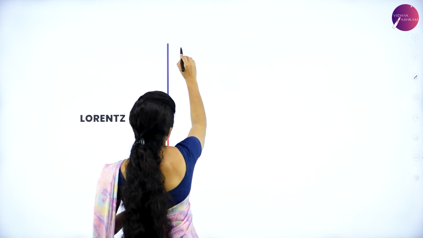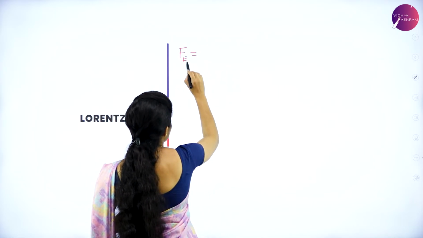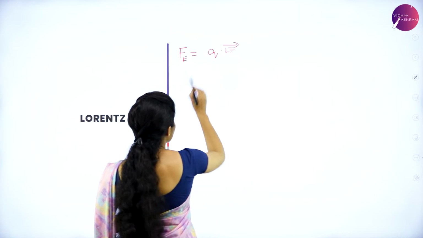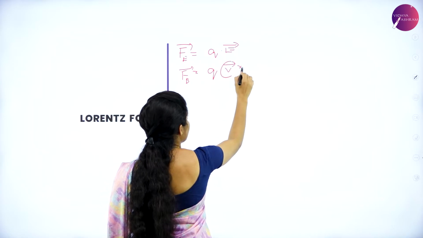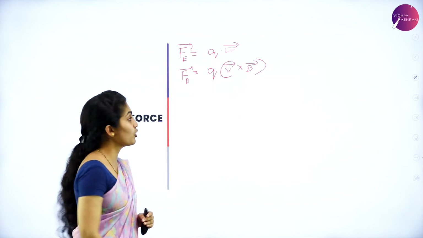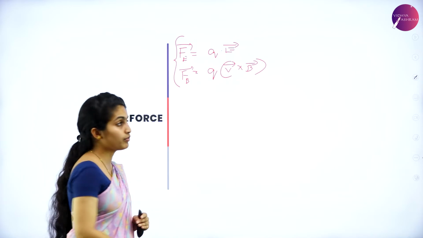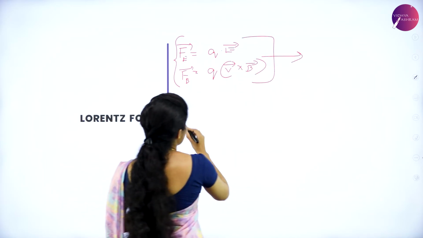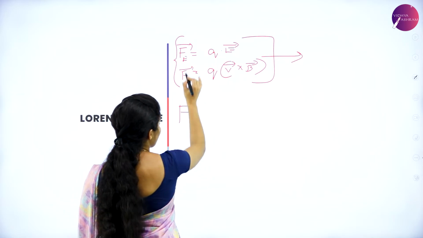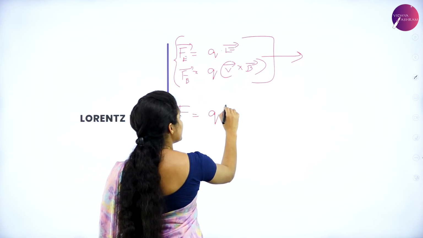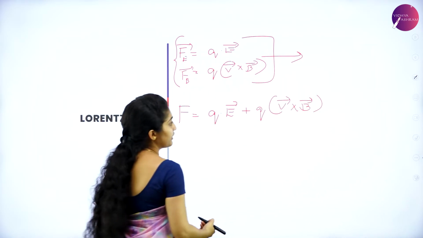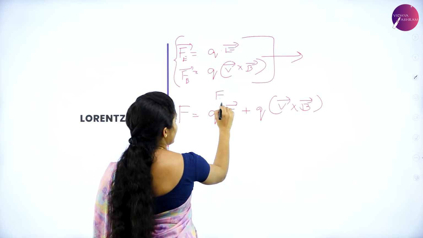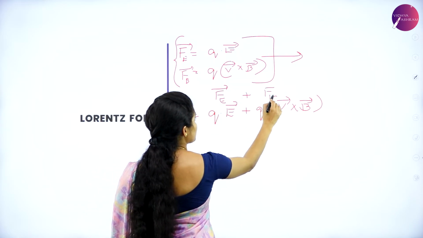Now we are getting on to Lorentz force. So what is Lorentz force? The force due to an electric field is Q into E, and for a magnetic field the force is Q into V vector cross B vector. This is the vector form of the force due to electric field and the force due to magnetic field. Together you merge them and get the Lorentz force: the total force is equal to Q into E plus Q into V cross product B vector. So it merges the electric force and the magnetic force.